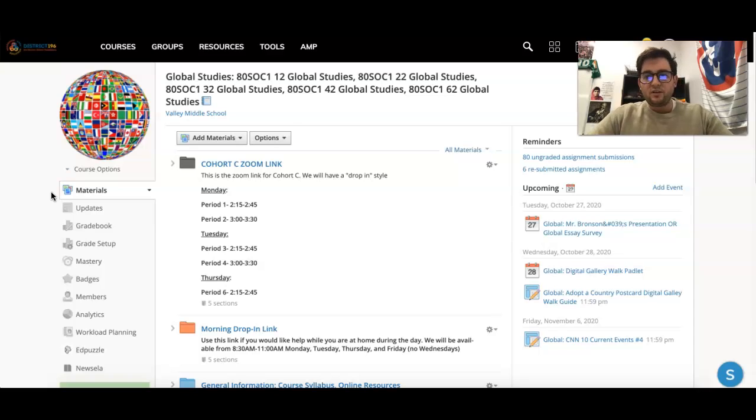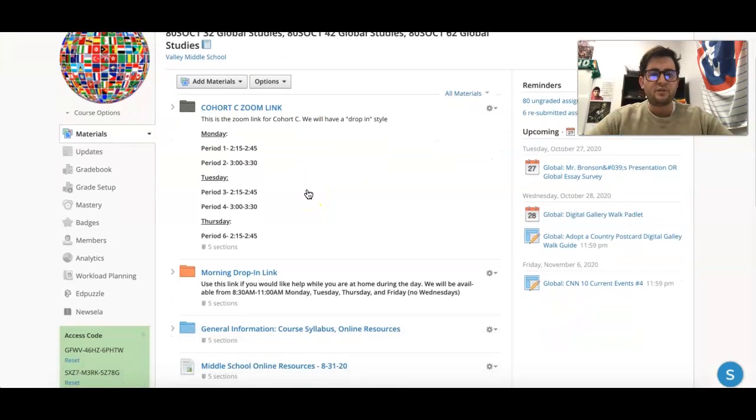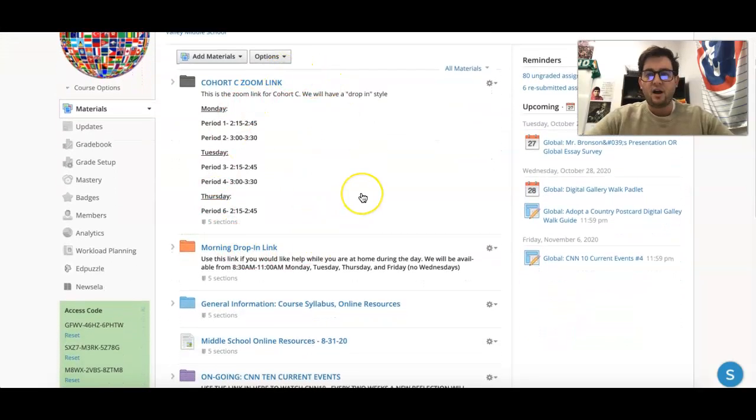So the first thing we are looking at is our materials page on Schoology. This is the most important page on Schoology, as this is where all of our information for the class will come from. So the first two things on this page are our Zoom links. The first one is our Cohort C Zoom link. So this is the link that your child will follow if they are in Cohort C to Zoom with me in the afternoon, along with the schedule that they should be following.